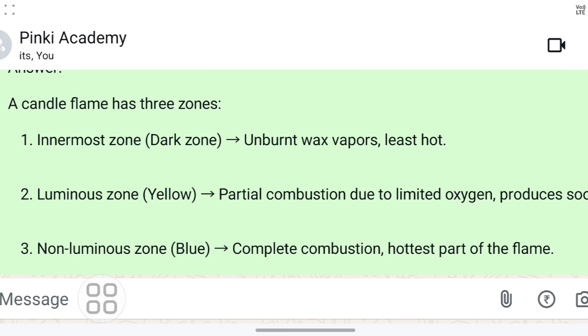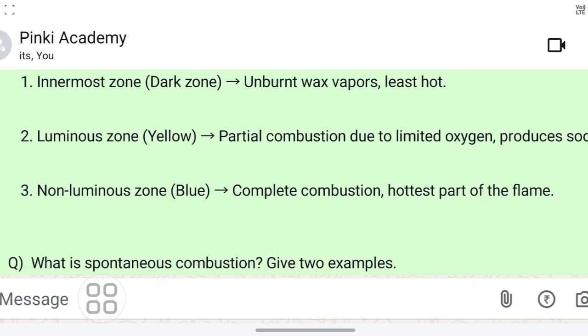Innermost zone we can call the dark zone, and that is unburnt wax vapor, least hot. That means the temperature of this innermost zone is least. Okay, temperature also you have to remember. Then luminous zone, that means yellow part. Which part is the luminous zone? Partial combustion due to limited oxygen produces the yellow zone, I have shown the picture.